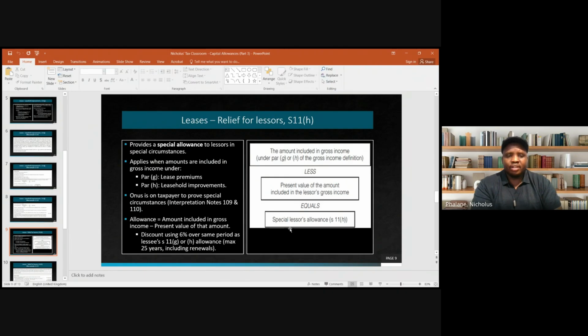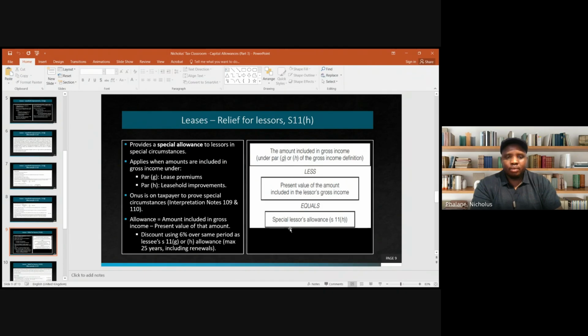So they include the full values, whereas the lessee was only claiming allowances over a period of time, right? So the lessor really is in an unfavorable position because they included the full value in 1 year, right? While the lessee is getting allowances over the lease term, right?